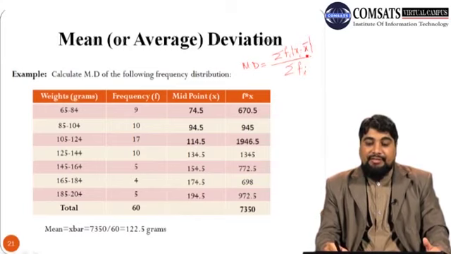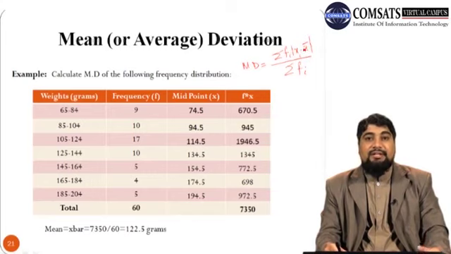So it means in order to calculate this mean deviation, first we need to calculate this x bar, which is the arithmetic mean in this case.